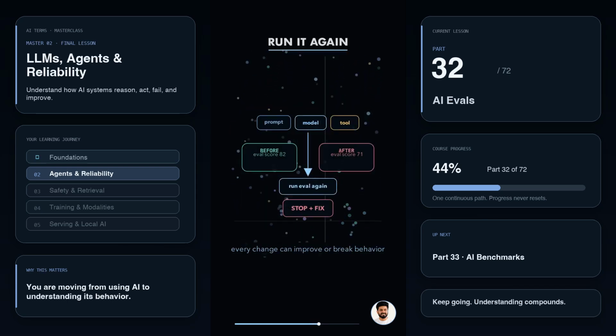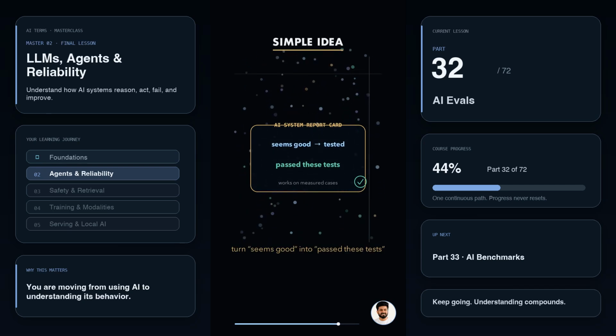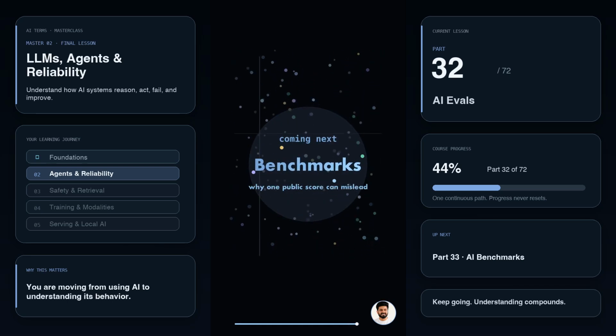When the prompt changes, when the model changes, or when a tool changes, the team runs the eval again. If the score drops, they stop and fix the system before shipping. Simple idea: evals turn seems good into passes these tests. They are how teams check whether an AI system actually works. Coming next, benchmarks, why one public score can be misleading.